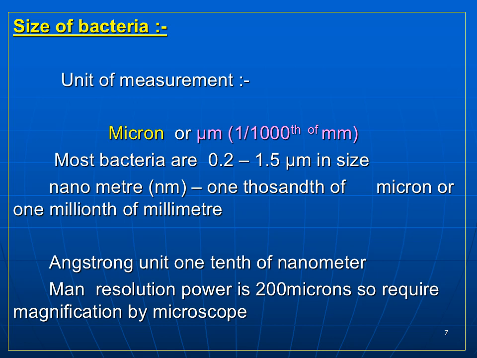The next unit is the angstrom unit. The angstrom unit is one tenth of a nanometer. The resolution power of the human eye is 200 microns, so he cannot see the objects unless he uses magnification by microscopy.